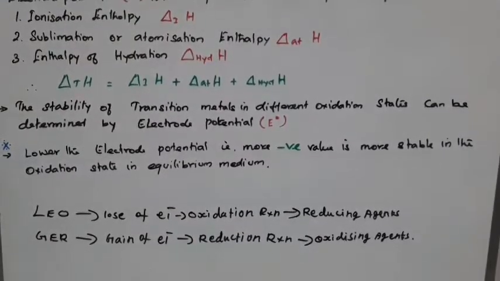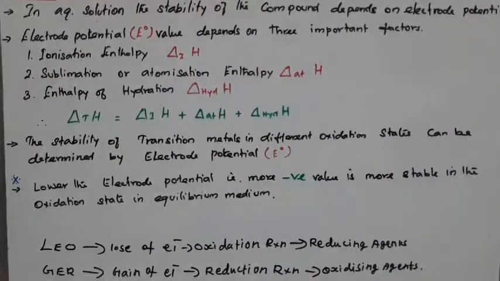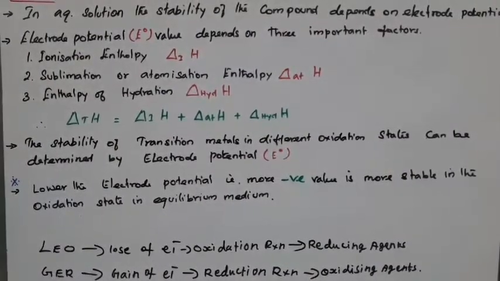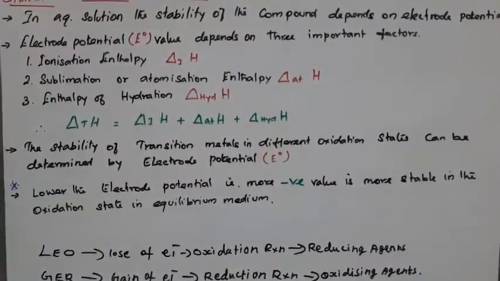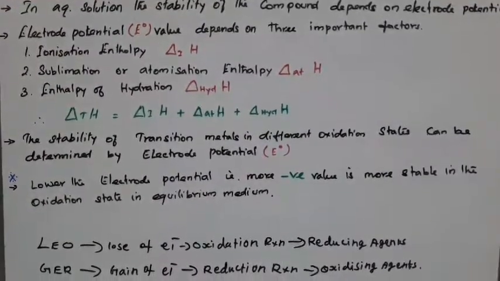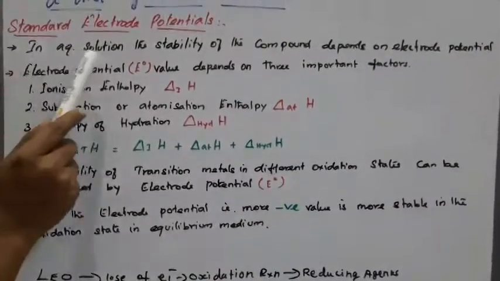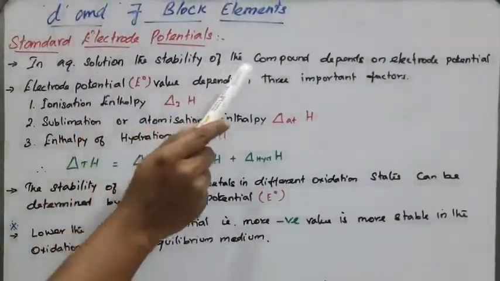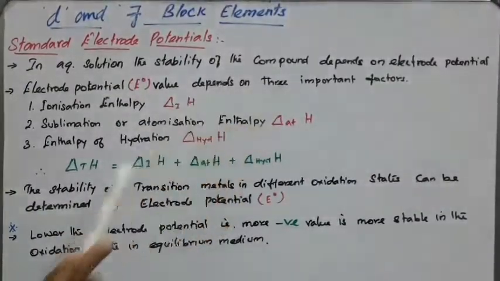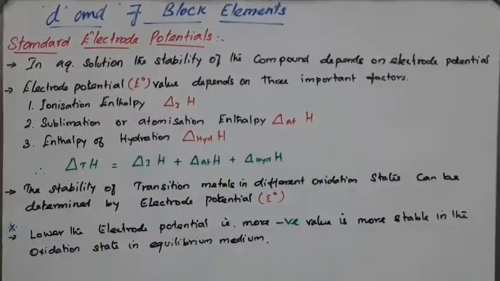For d block elements we are going to determine the stability of metals. The stability of metals depends upon the E naught value, the electrode potential value. In aqueous solutions, the stability of the compound depends on the electrode potential.